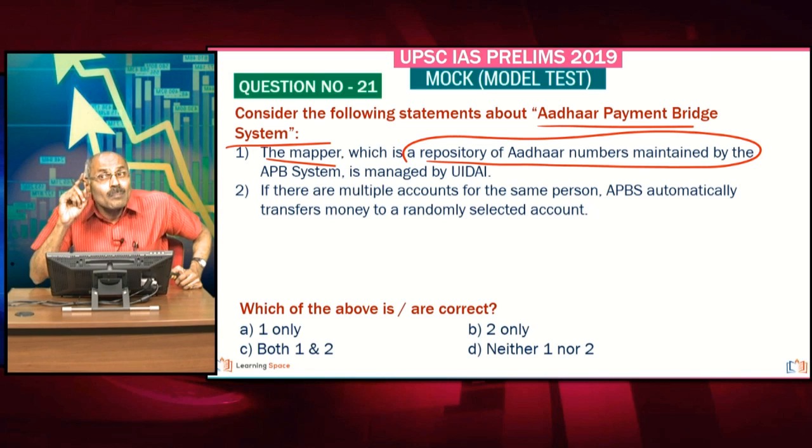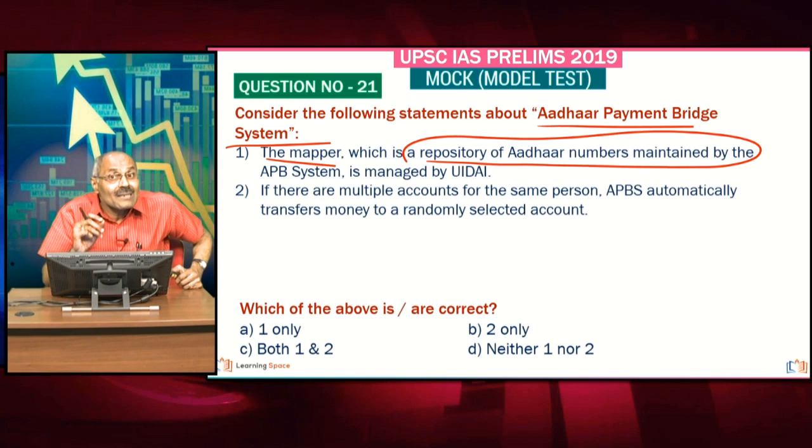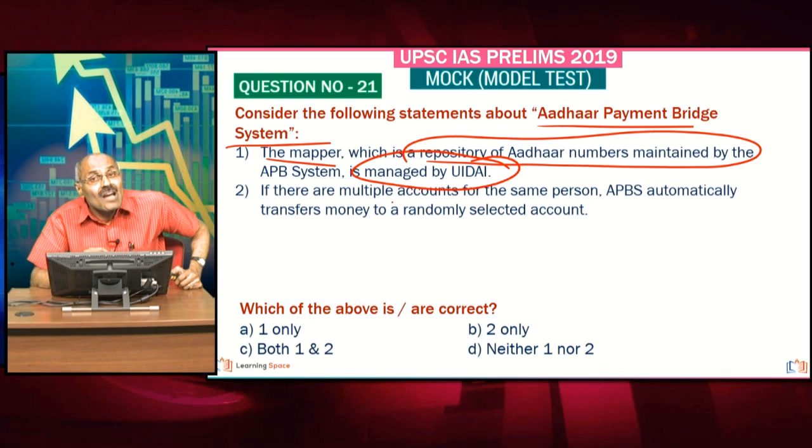Please correct the first statement. In the Aadhaar payment bridge system, and please don't forget how the gas subsidy is going into the bank accounts. That is through the Aadhaar payment bridge system, right? And the mapper is nothing but the collection of these Aadhaar numbers, and that is maintained by NPCI. Very important. Students may get confused after seeing UIDAI.